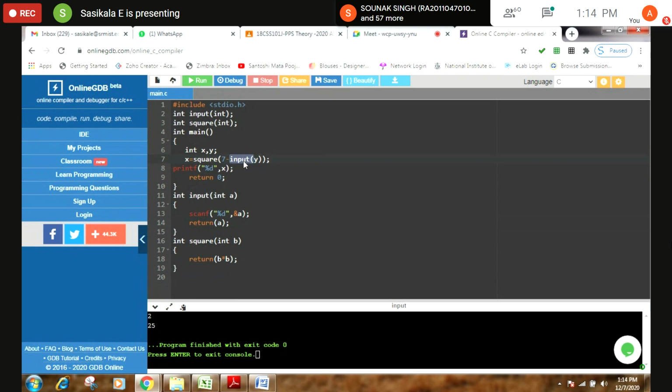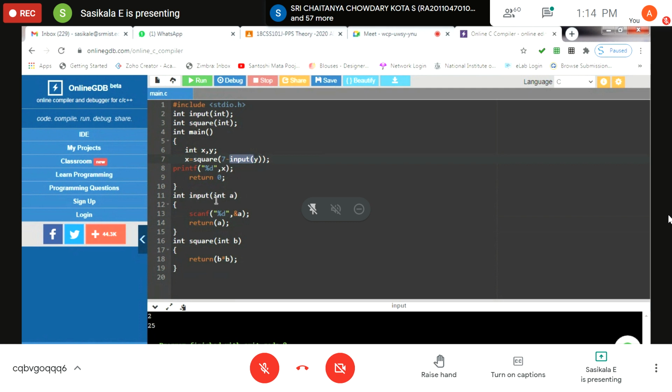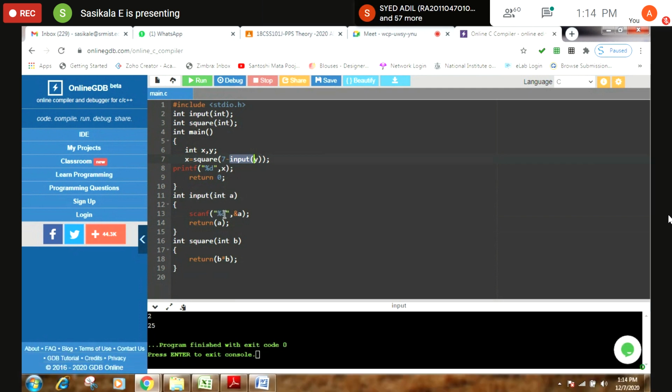This function is invoked, and the control goes to the scanf statement. Whatever input you give is passed to the variable, here 2, and you return that 2 to this input function. So the output of this function is 2, and 7 minus 2 is 5.